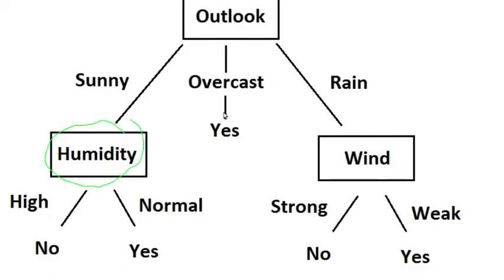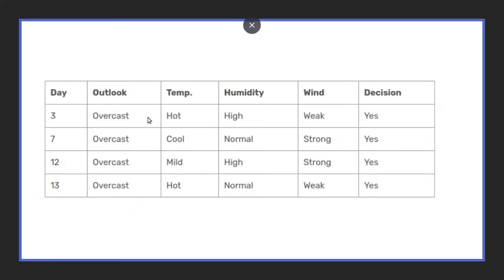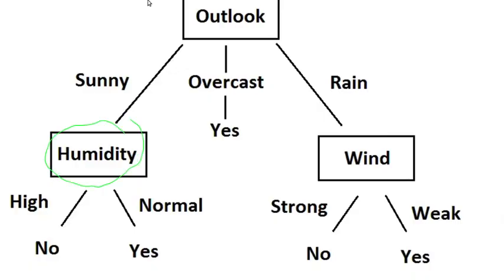Similarly, overcast is directly yes. That's because when you split the data set with respect to overcast, the decision is always yes. No matter what happens, the decision will always be yes. People will always go to play tennis when it is overcast. So it does not depend on these columns at all. Similarly for rain, you calculate entropy and you get wind as your next node. And again, there's a clear distinction between strong, no, and weak, yes. I don't have a table for that, I'm sorry.